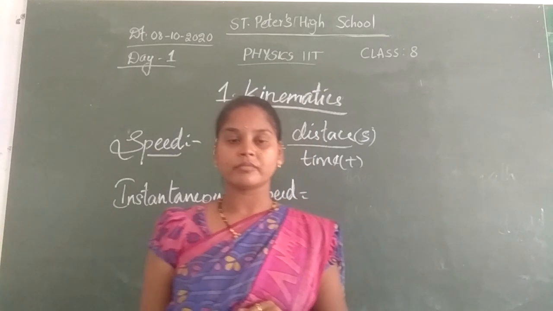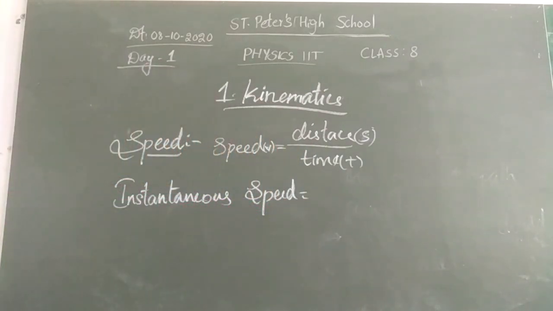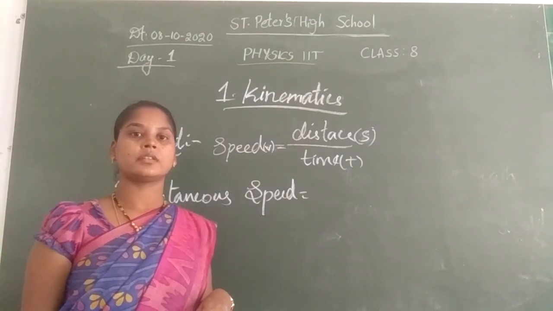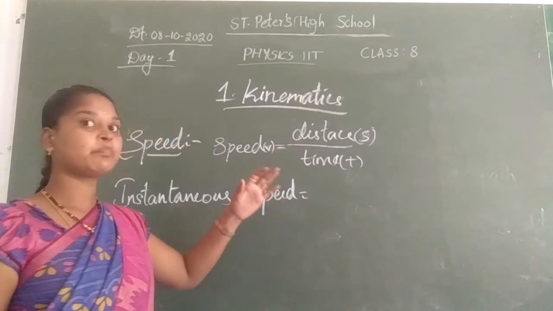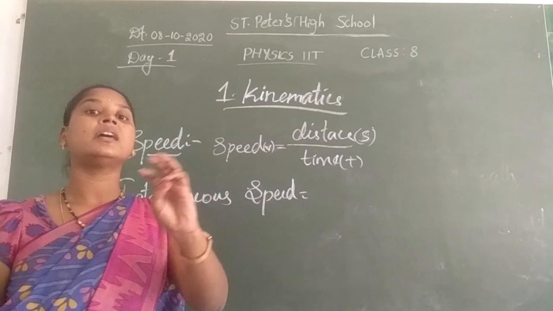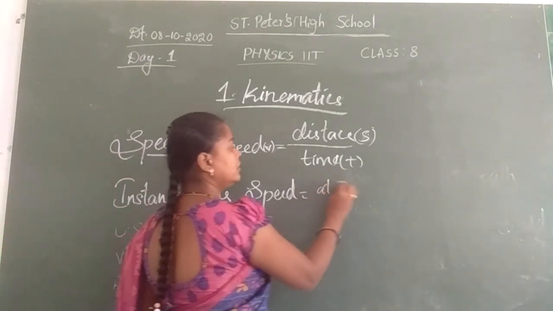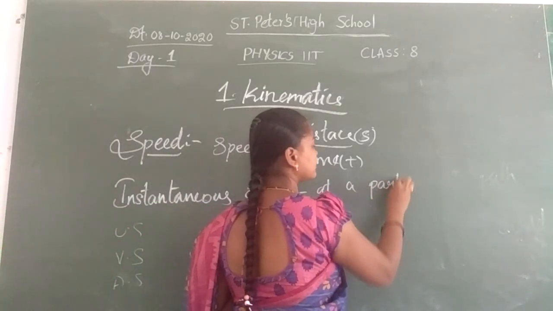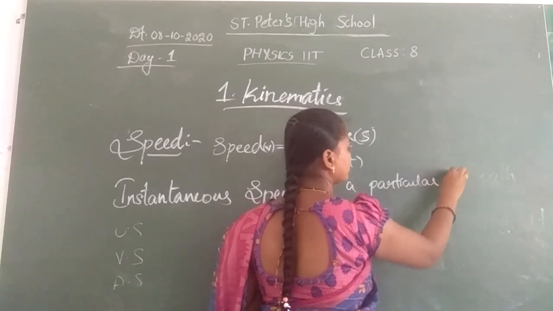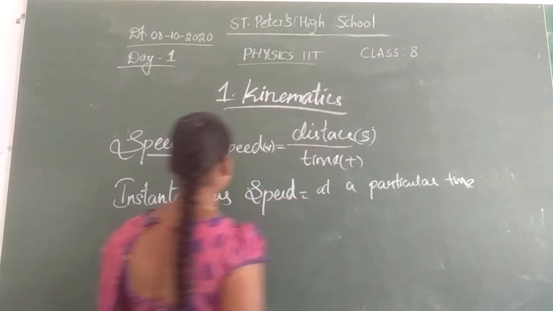So instantaneous speed means speed at a particular time. This is called instantaneous speed.